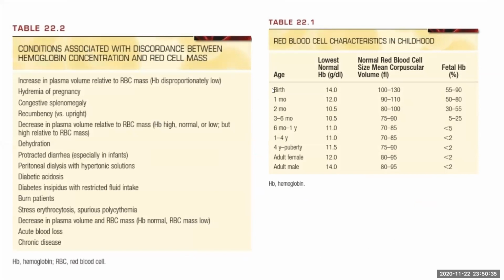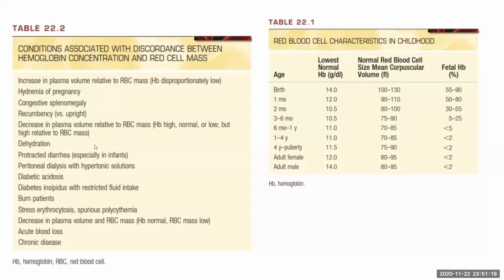For example, as we all know, in pregnancy, both plasma volume and the total RBC mass increase, but in a disproportionate manner. Hence, hemoglobin will be disproportionately low. The same occurs in congestive splenomegaly as well as in recumbency versus upright. For example, if you take a blood sample and measure the patient upright, then we ask him to lie down and measure again after 15 minutes to 1 hour, the hematocrit can drop by almost 7%. We all know one packed cell will increase hematocrit by 3%. So almost it is equivalent to one packed cell reduction in hemoglobin concentration.